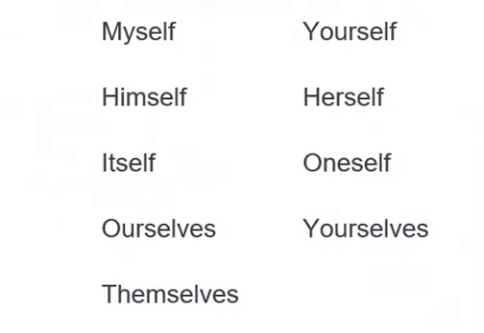Examples are words like myself, yourself, himself, herself, itself, oneself, ourselves, yourselves, themselves.